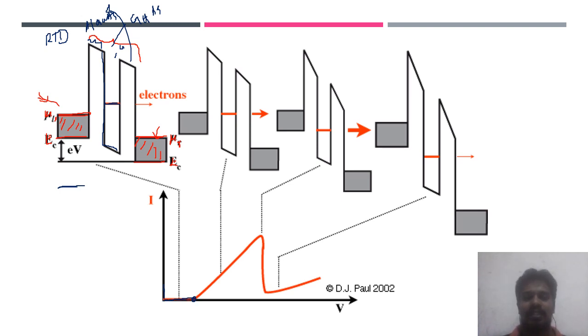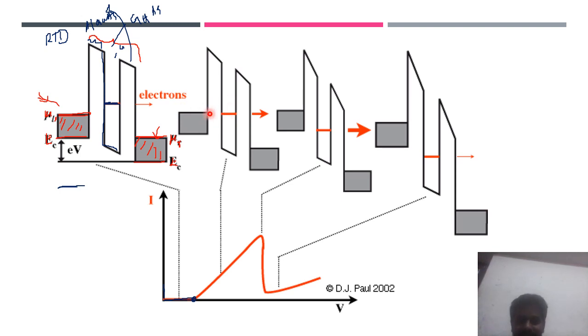After increasing the voltage beyond a certain value, see here what would happen: the discrete energy inside the quantum well is coming down. That means the level will change according to the bias. If you give the bias such that the level decreases, this energy level here is going down, while at the same time this energy level is going up. The center energy level, which is the discrete energy level inside the quantum well structure, is also going down.